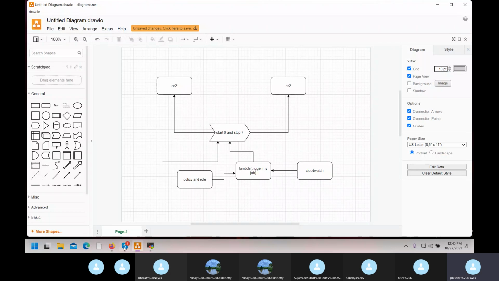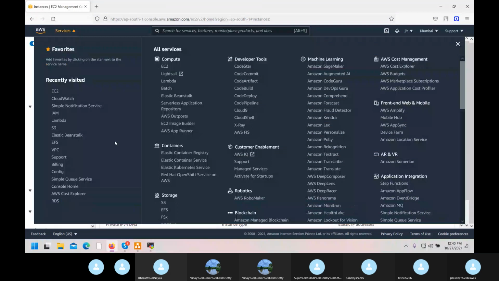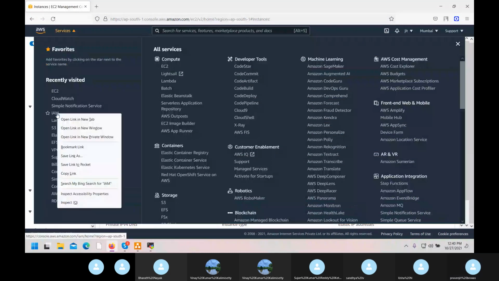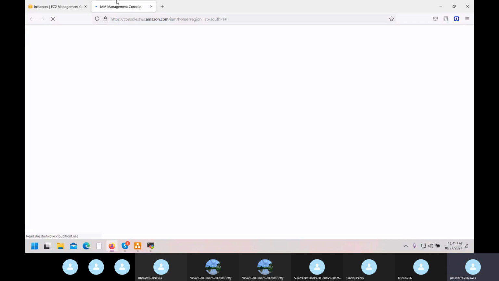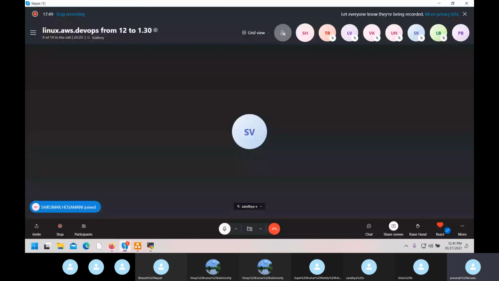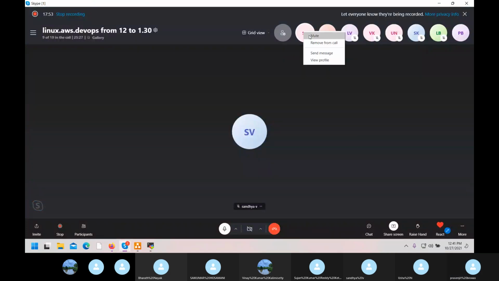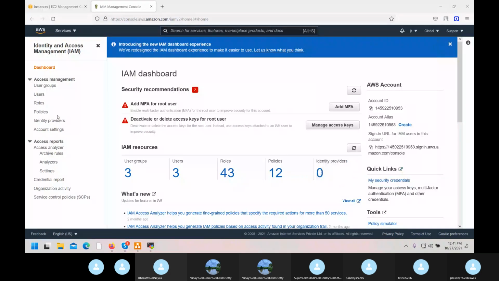So where will I create the policy and role?